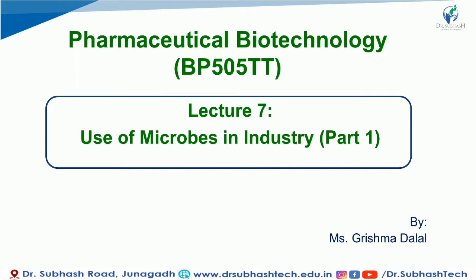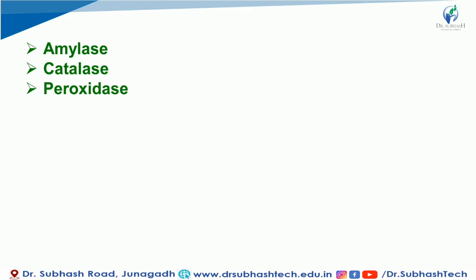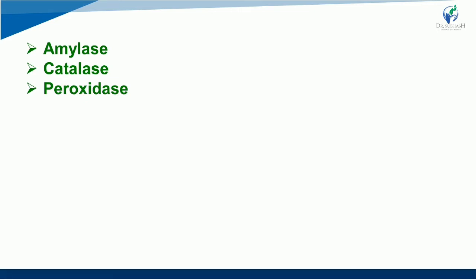In the syllabus, as per the PCI, we are going to focus on 6 main enzymes which are produced by microorganisms. So let us study. What are we going to cover? In this part 1 lecture, we are going to cover amylase, catalase and peroxidase. So these 3 are the major enzymes which we are going to cover in part 1. In part 2, there will be 3 more enzymes: lipase, protease and penicillinase.